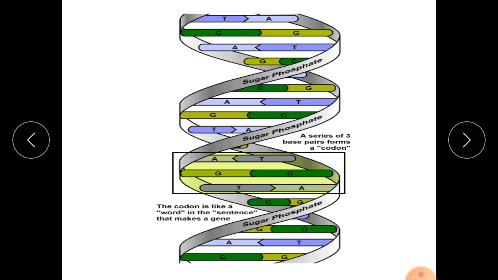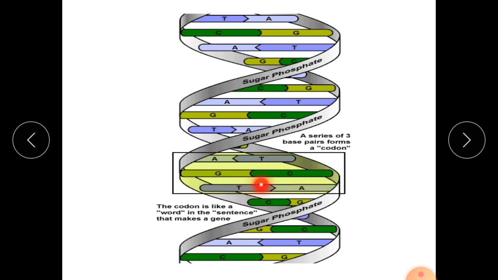Now here again we can see how the sequence looks. This C binds with G, A with T. A series of 3 base pairs forms a codon, also called a triplet. It is a triplet of nucleotide sequence. These are the nucleotides, and they form base pairs with complement binding.